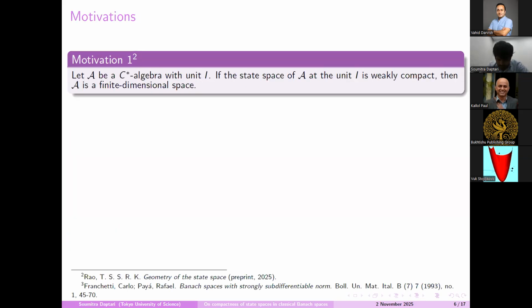Now, the motivation behind the study is the following. Professor Rao has derived this result: if the state space in a unital C-star algebra is weakly compact, then A is finite dimensional. So this tremendous result motivates us to study the state space in Banach space.